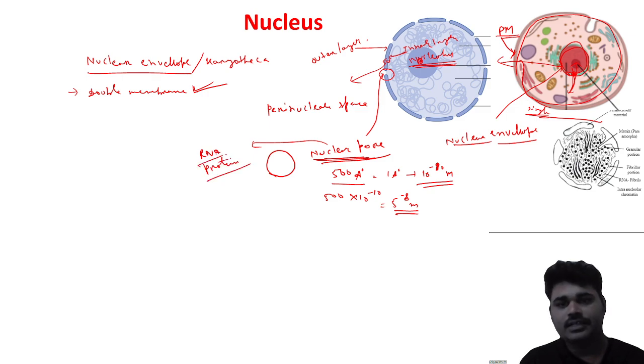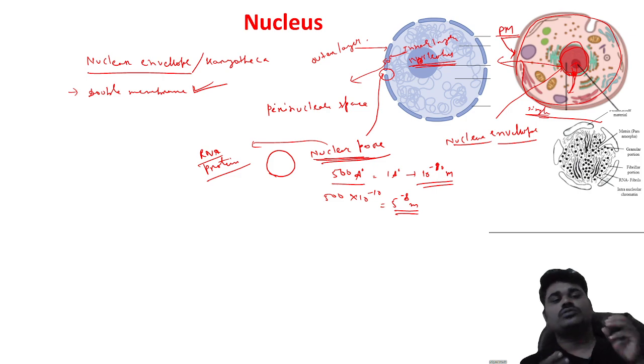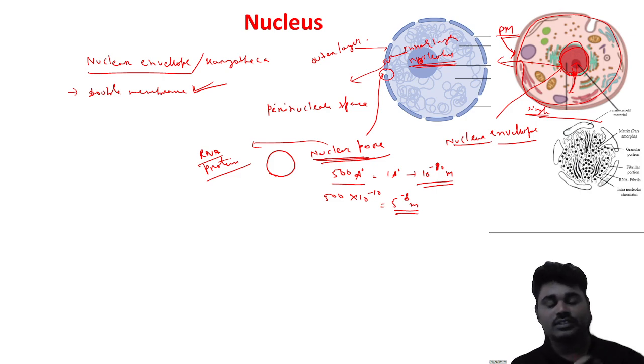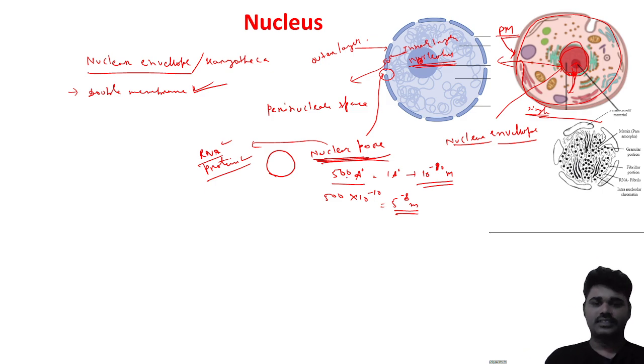The DNA never passes out of the nucleus because the chromatin or the DNA should remain inside the nucleus. Only the RNA and the protein pass through the nuclear pore, which is about 500 angstrom in size.